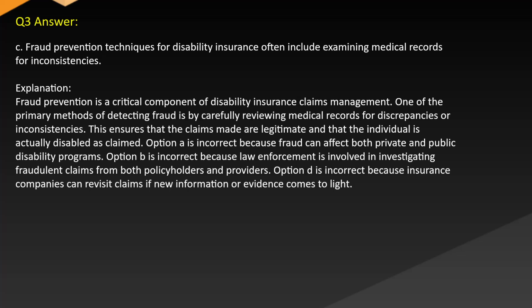Option A is incorrect because fraud can affect both private and public disability programs. Option B is incorrect because law enforcement is involved in investigating fraudulent claims from both policyholders and providers. Option D is incorrect because insurance companies can revisit claims if new information or evidence comes to light.